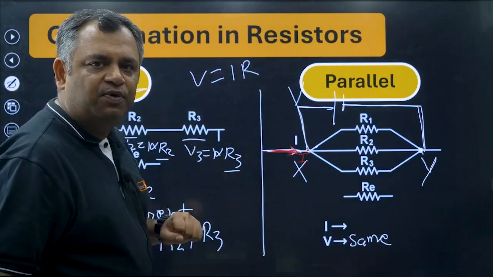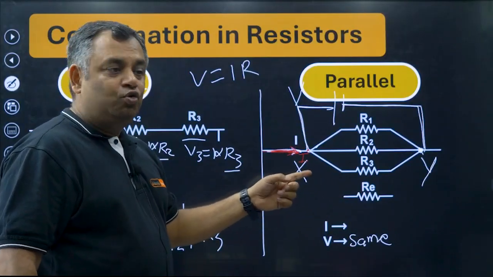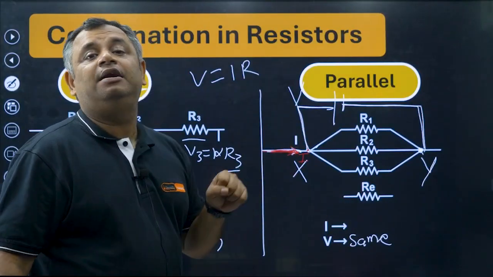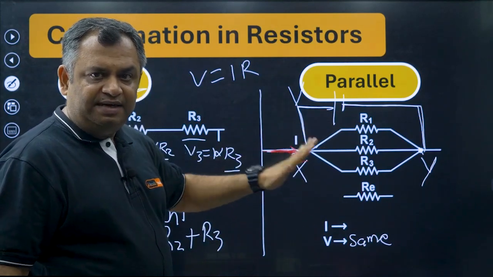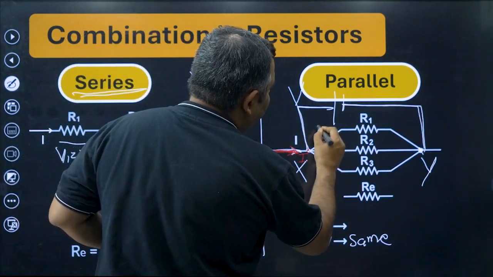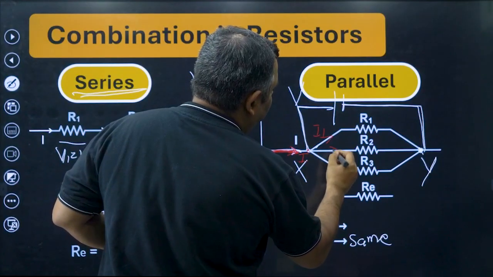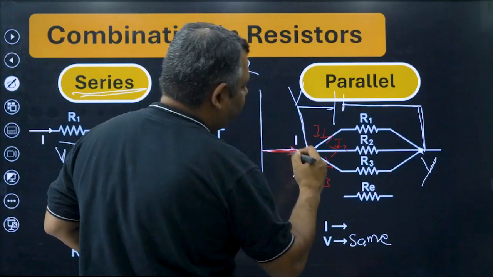There are three paths for I to go. And I may choose to go different amount in different path depending upon the resistors. But for this particular explanation, let us understand that this I will go here as I1, I2, I3.